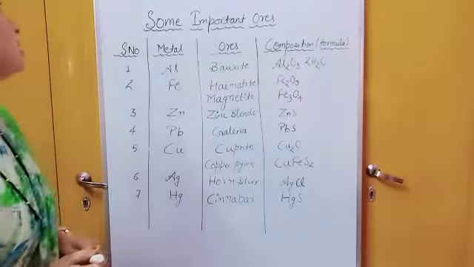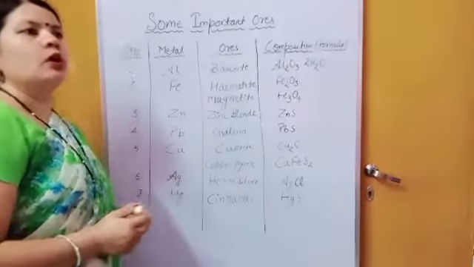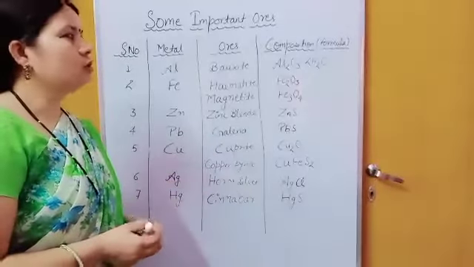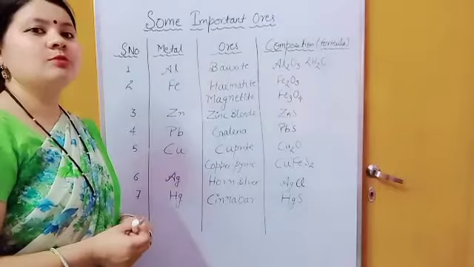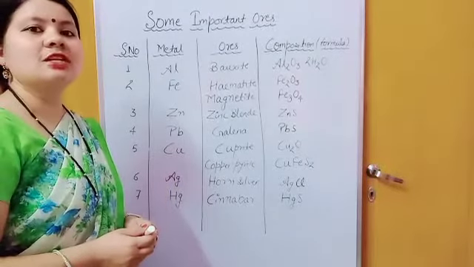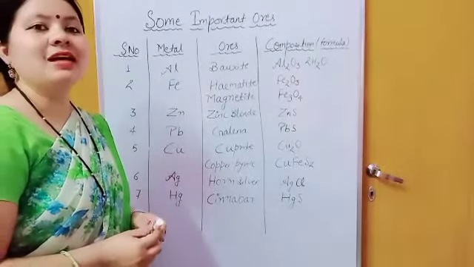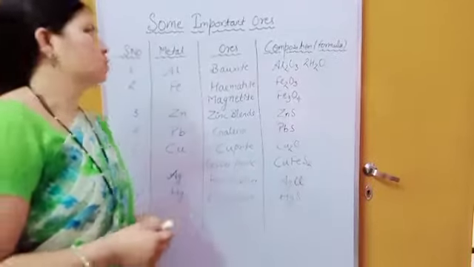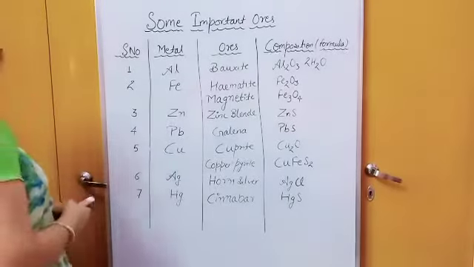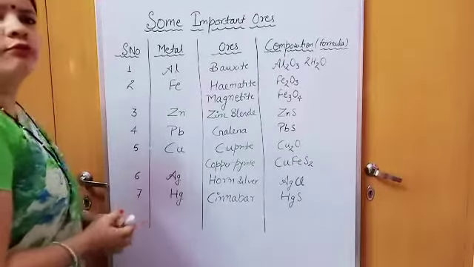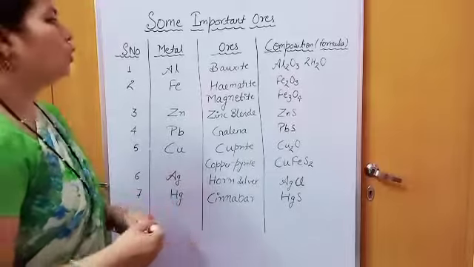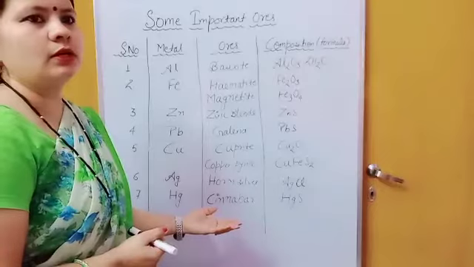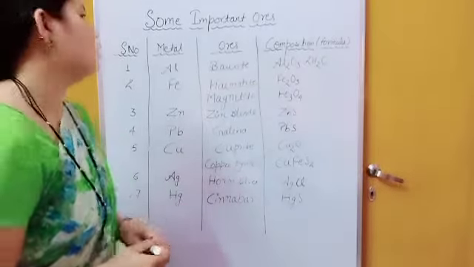Now today we'll study some important ores. You have to learn their formulas, because these are some important ores. This is required because in this chapter our next topic is the extraction of metals. How are metals extracted? We have so many methods to extract metal from their ores. We have so many ores of different metals, but for you, very few are important. So at least these ores you have to learn.